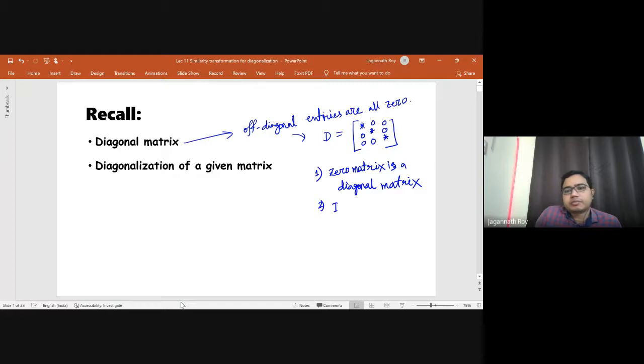Identity matrix, some simple examples are there. Identity matrix is a diagonal matrix.